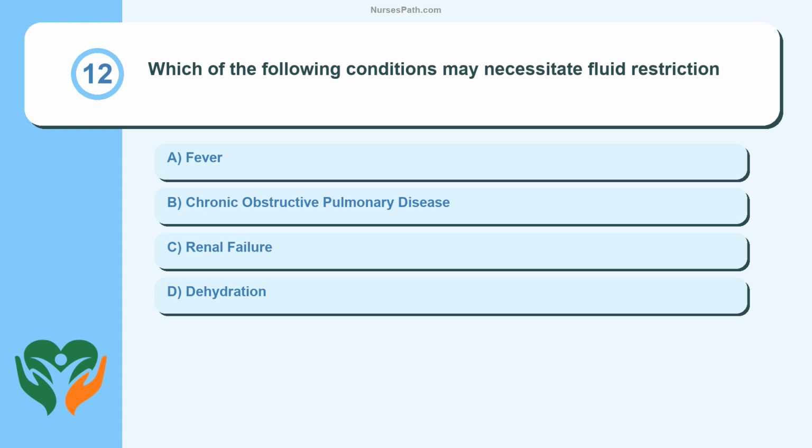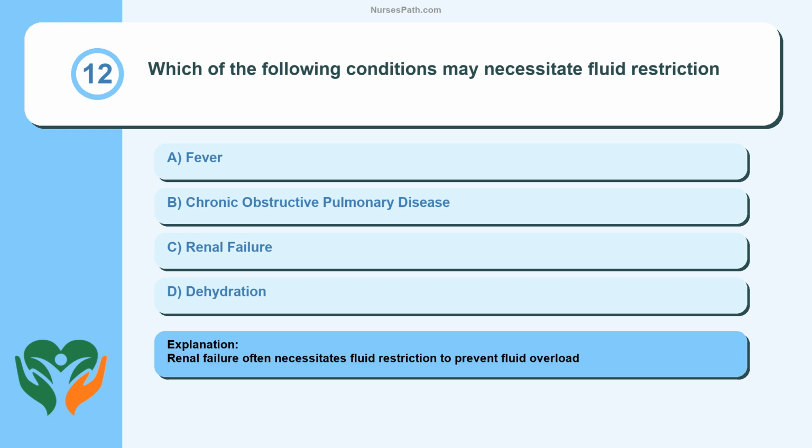Question 12. Which of the following conditions may necessitate fluid restriction? A. Fever. B. Chronic obstructive pulmonary disease. C. Renal failure. D. Dehydration. Renal failure often necessitates fluid restriction to prevent fluid overload.